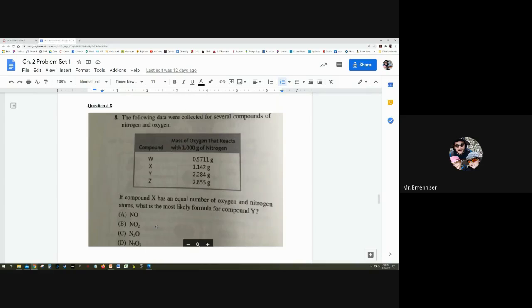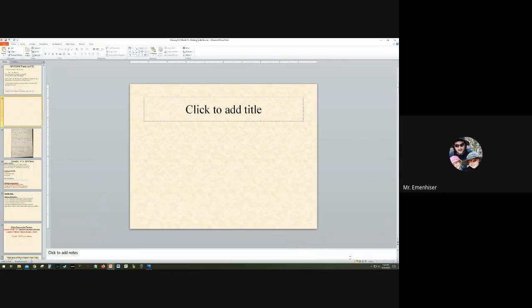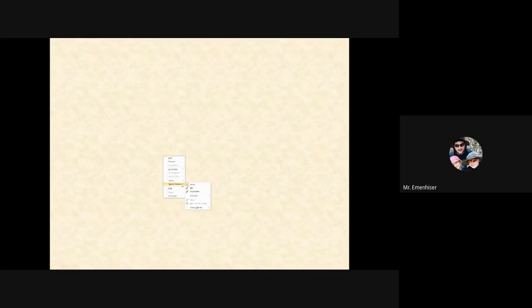So this is what John Dalton did with his atomic theory, is he could determine the percentage of elements in the compound from this data, but he couldn't really pin down the exact compound from this. But we're going to go ahead and find the compound with this because they're giving us extra information.